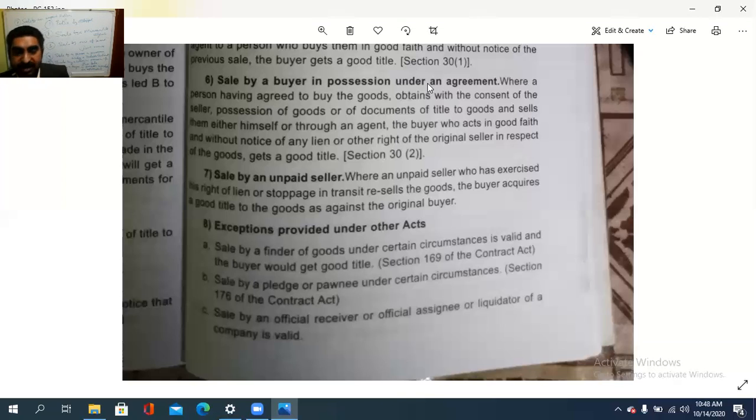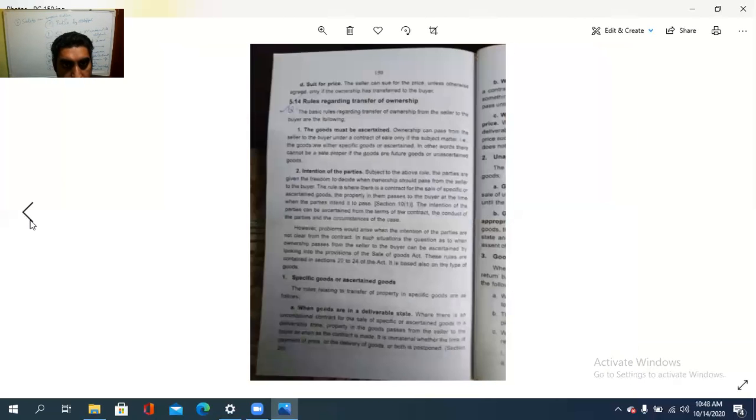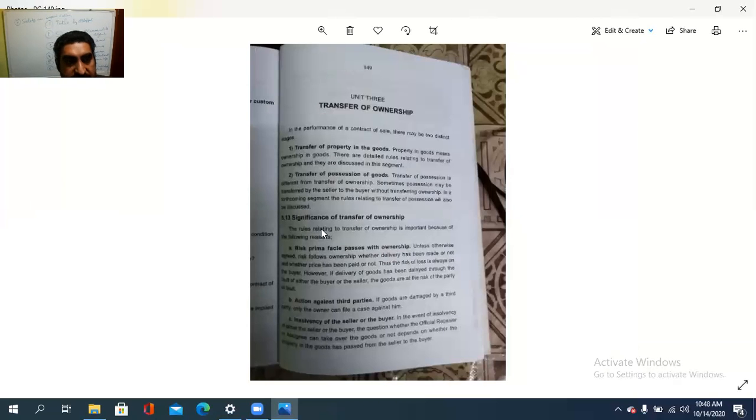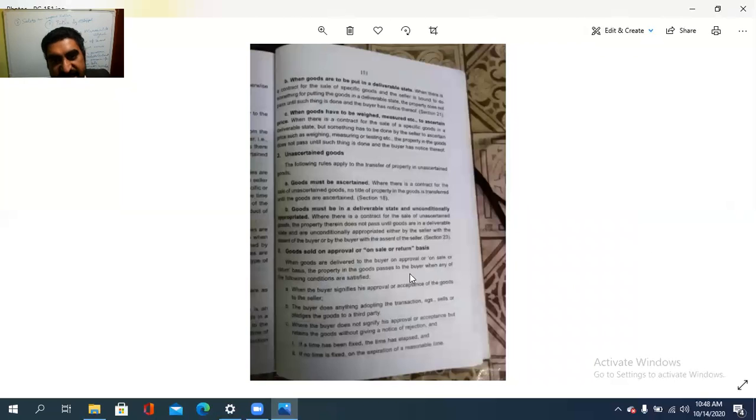Clear? So this is dealt with under what? The transfer of ownership. We see in this chapter what the transfer of ownership is, then the significance of the transfer of ownership, then the rules regarding the transfer of ownership, and the rules with regard to specific or ascertained goods, unascertained goods, goods meant for sale, or goods sold on approval basis.